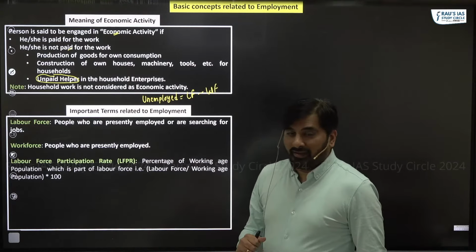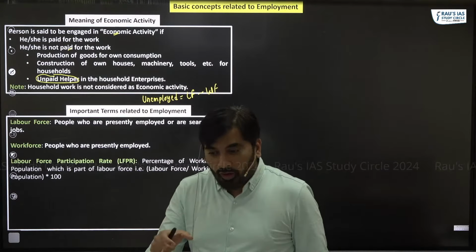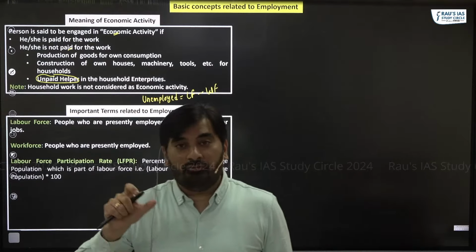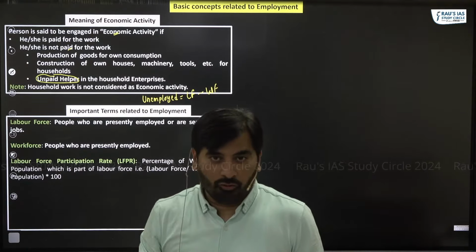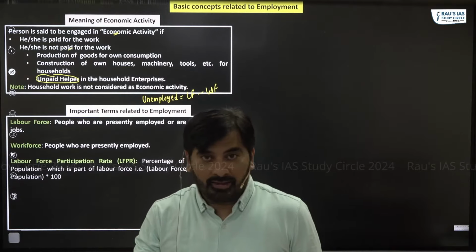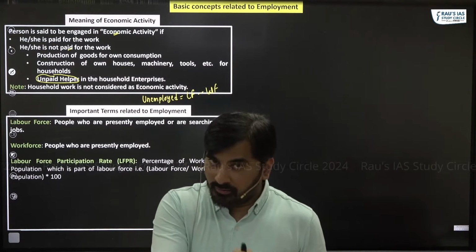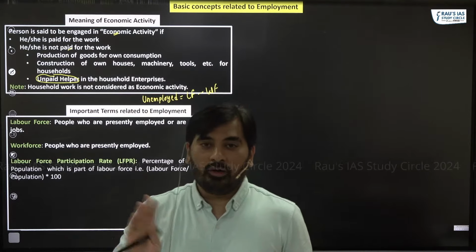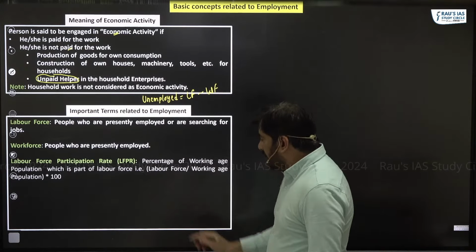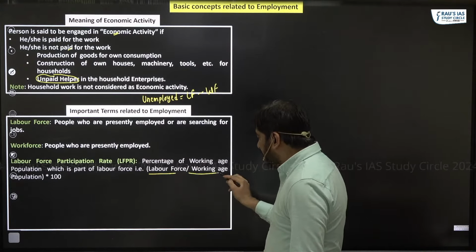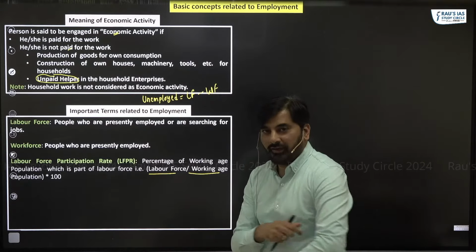Labor force participation rate tells us what percentage of the working age population is part of labor force. That is, what percentage of working age population is working or looking out for work. So you can see the formula is labor force divided by working age population into 100.